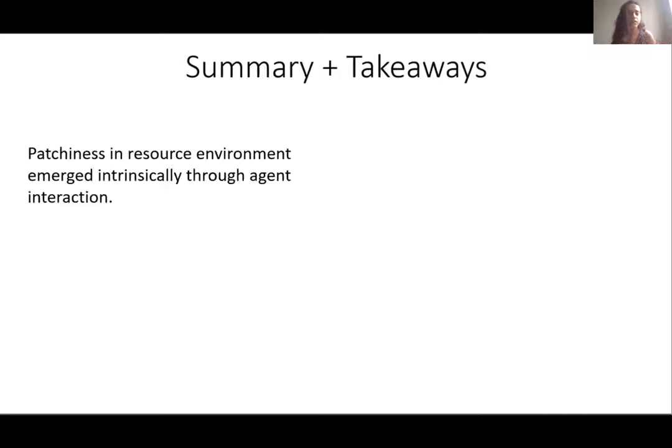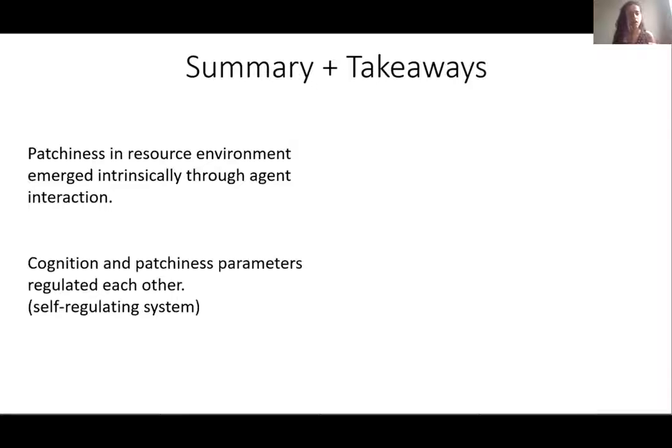And the important takeaway of this entire study was that patchiness in resource environments emerged intrinsically through agent interactions. And this probably provides some hints about why patchiness is so common in the real world. In our simulations, simple agent behaviors of locating food produce patchiness. Another important takeaway was that in our simulations, the cognition and patchiness parameters regulated each other. So they created a self-regulating system, and I'll discuss this a little bit further.